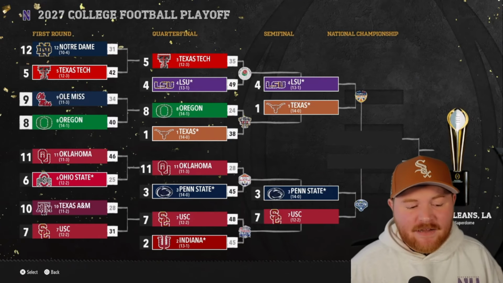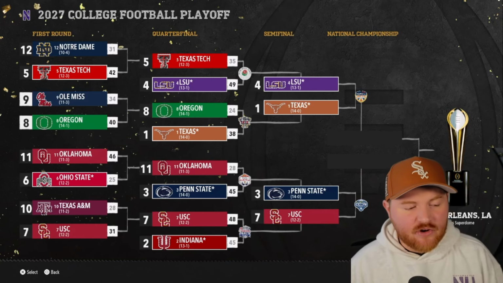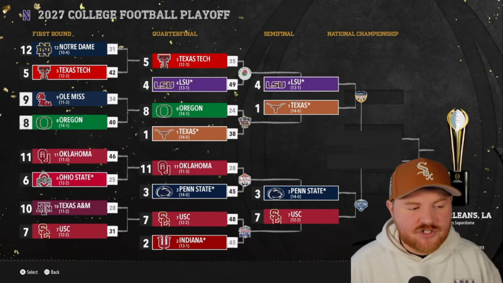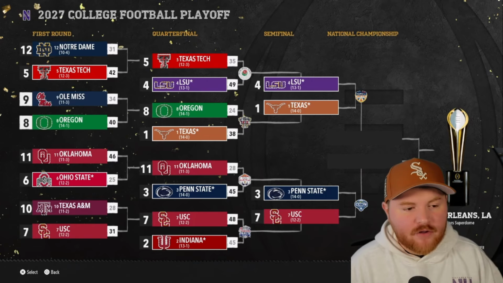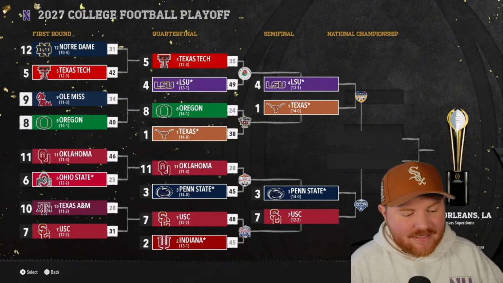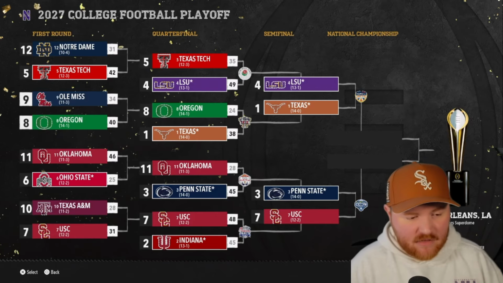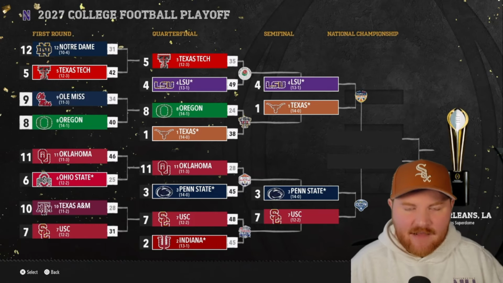Okay, so it looks like it's going to come down to Texas and Penn State most likely. Texas beats Oregon 38-24. They'll take on LSU, who again is a first-time playoff participant. They beat Texas Tech 49-35. Penn State beats Oklahoma 45-28, and then USC knocks off Indiana 48-45. Very high scoring, very close game. So Texas and Penn State are the ones that are still in the running for the best team overall.